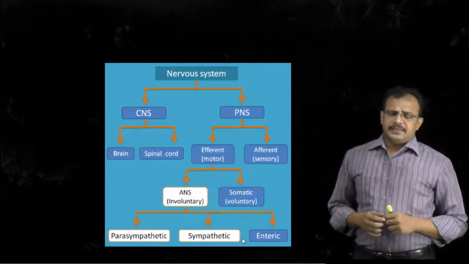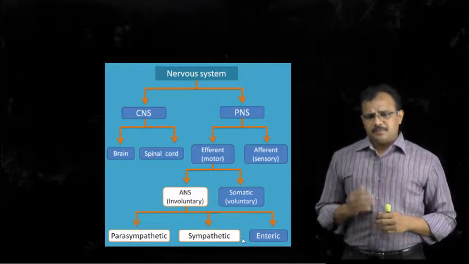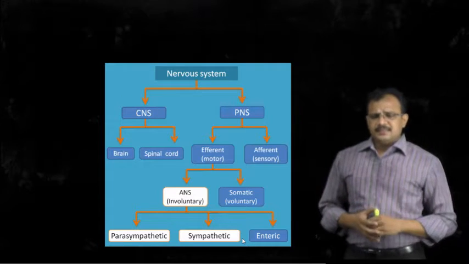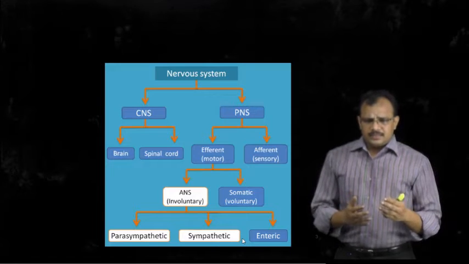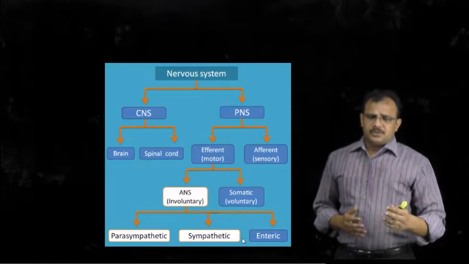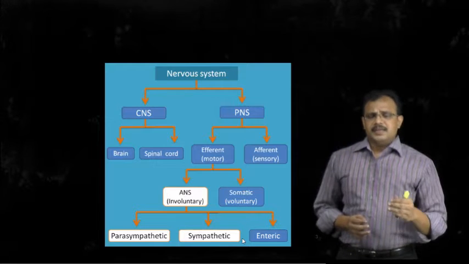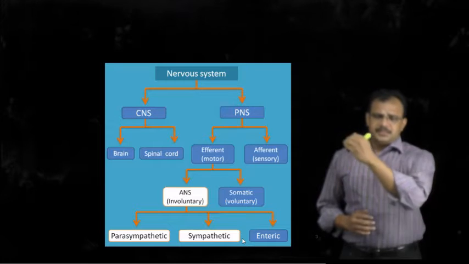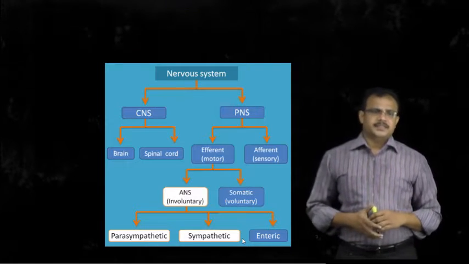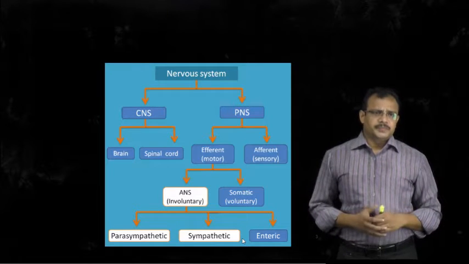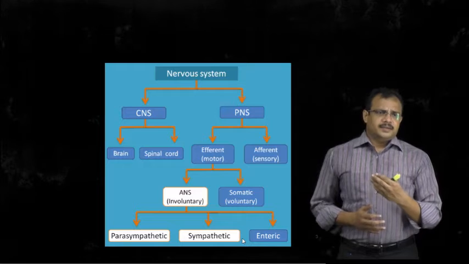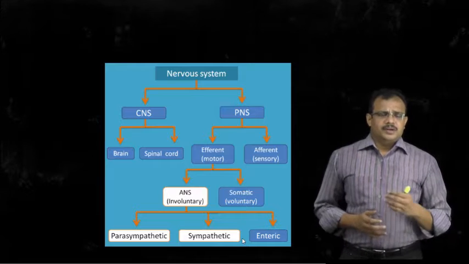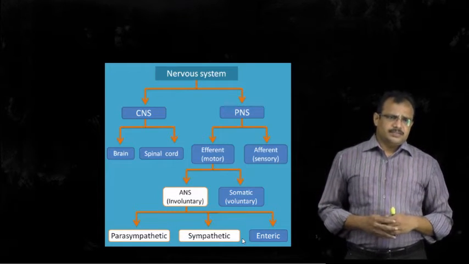The term motor means they carry impulses from the brain and the spinal cord to the organ, whereas the term sensory means they sense the impulses, signals or stimulus from the organs and carry those signals to the brain and spinal cord. The efferent motor nervous system is categorized into the autonomic nervous system and the somatic nervous system.